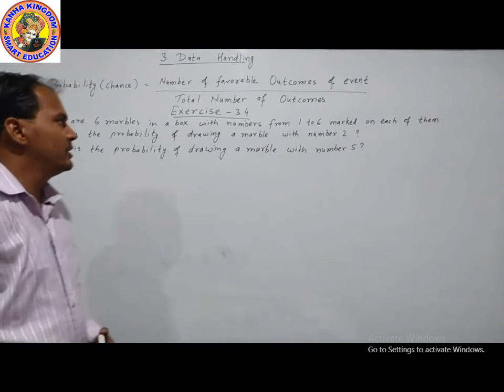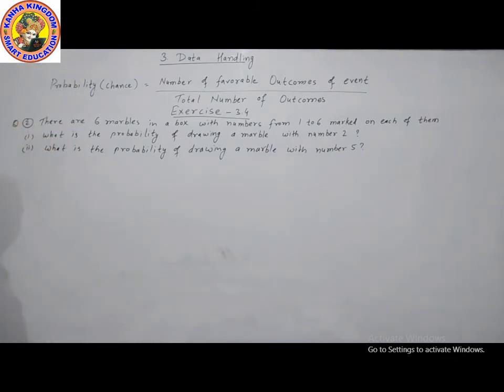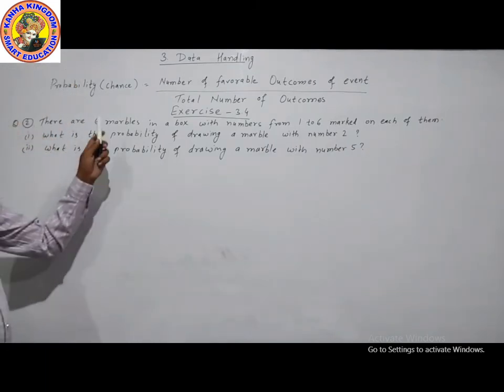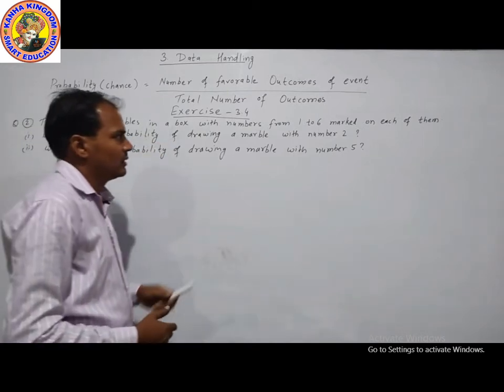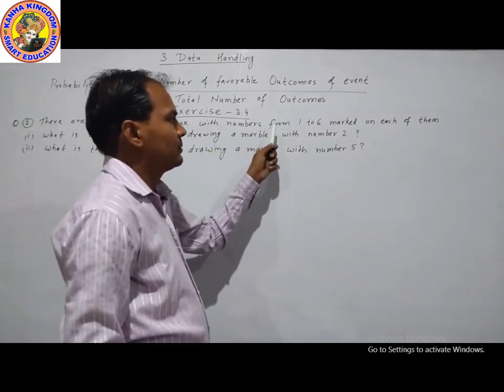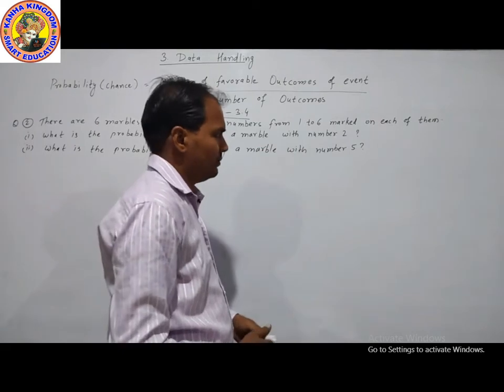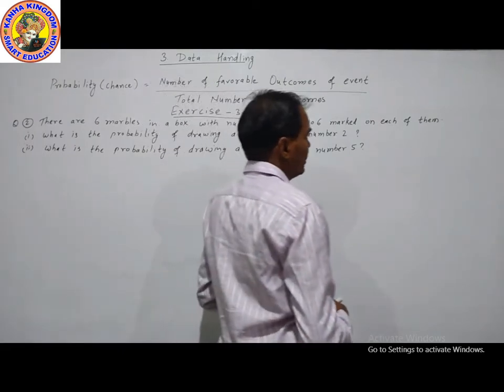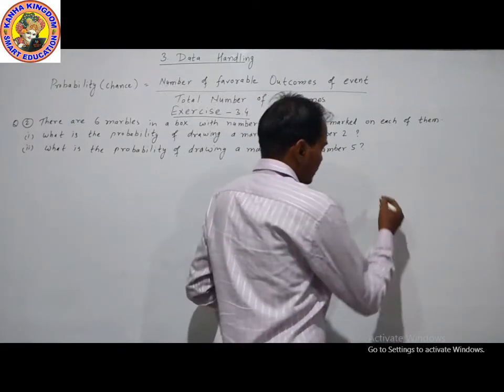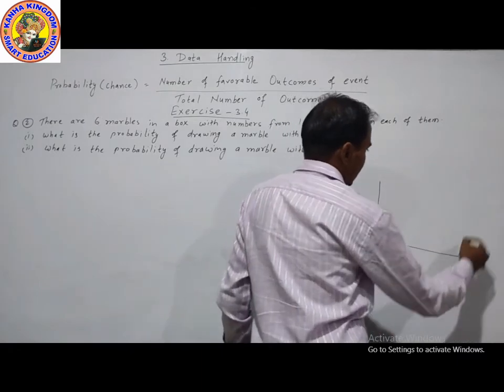Our next question is question number 2. There are 6 marbles in a box with numbers from 1 to 6 marked on each of them. We have a box.